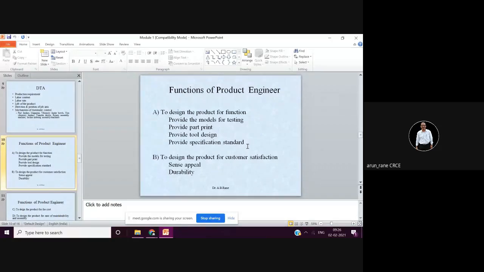When you are stating joining processes like welding, brazing, soldering, riveting, etc. What should be the rivet dimensions? What should be the hole dimensions? All these things. Then the next point in this provide specification standard is that if there are any threads or gear teeth or splines, slowly you will come to know when I show you the drawings for the gears.